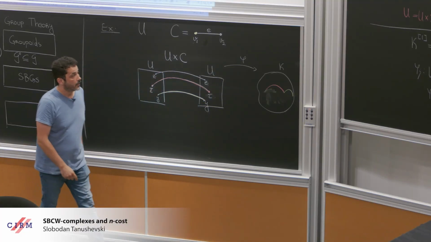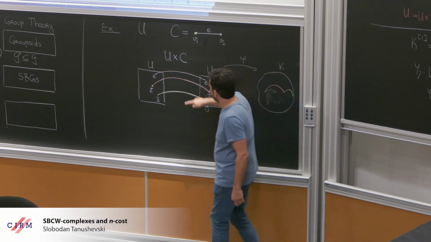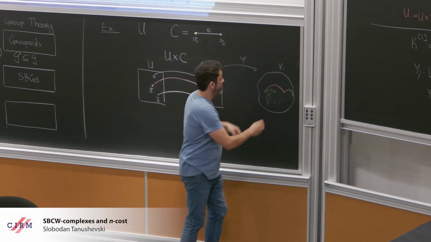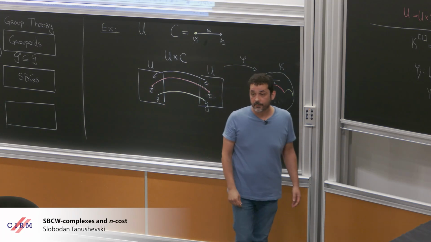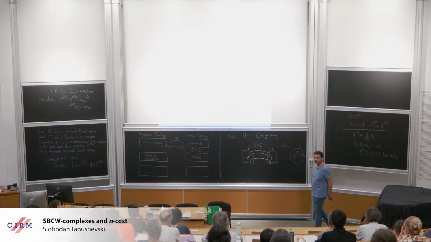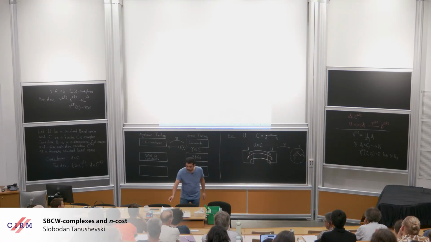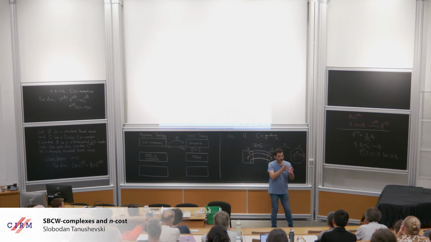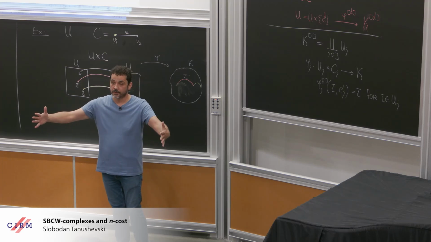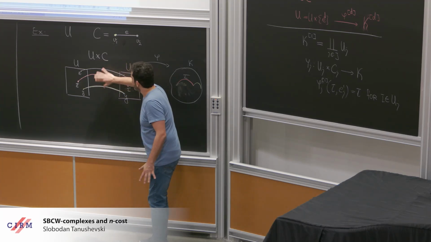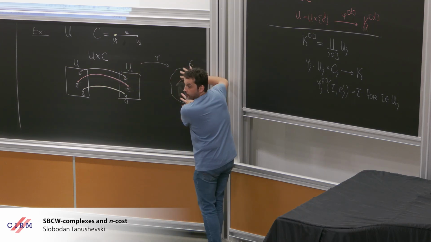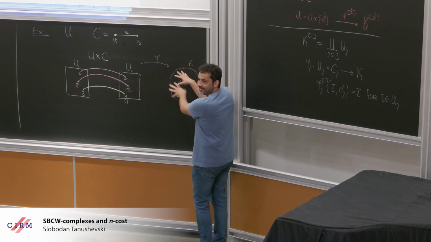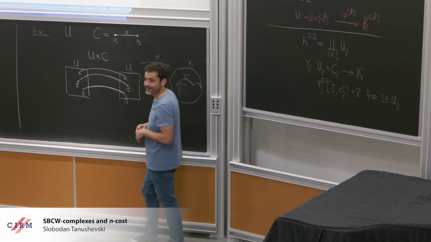What this tells you is that the cell attached to the name tau will actually be mapped to the cell tau. That's the condition. If you think about it, it's a very simple idea. In the chart domain, you have the 1 cells put one next to the other in a very free way. Then the chart tells you how these 1 cells are distributed around the complex K. But it's a chart, so you have a nice structure here. They must be distributed in a nice way. That's the idea.